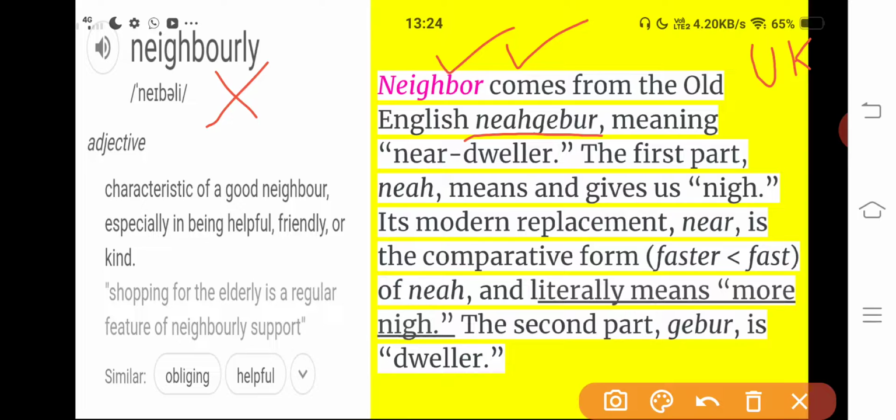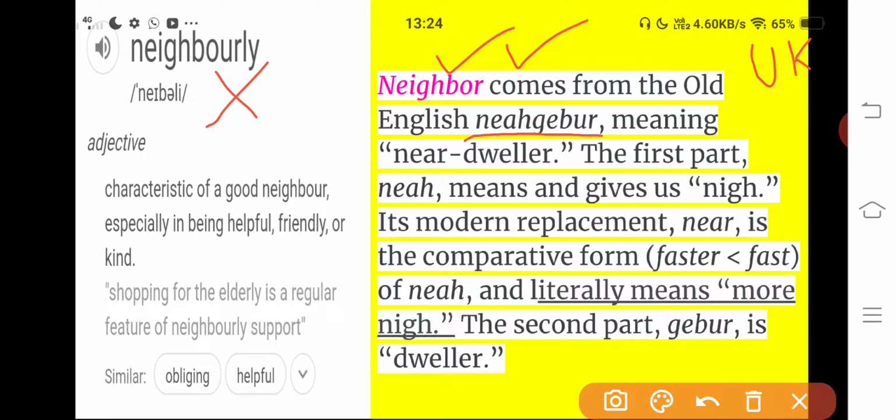Setting or plot means where the particular story happens, what the time is, what the season is, what kind of surrounding and atmosphere there is. So the setting is not Indian but a foreign country, especially the UK, and that's why the spelling is neighbor with BOR, not UR. Okay, I think that much discussion is sufficient for the word neighbor.